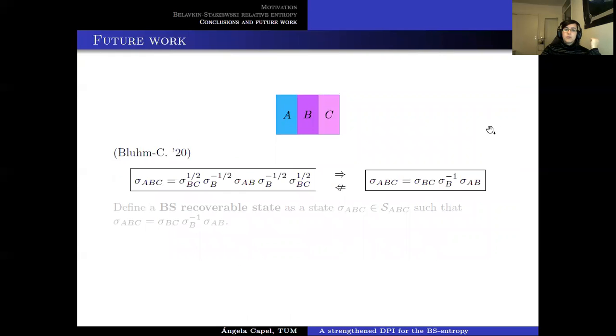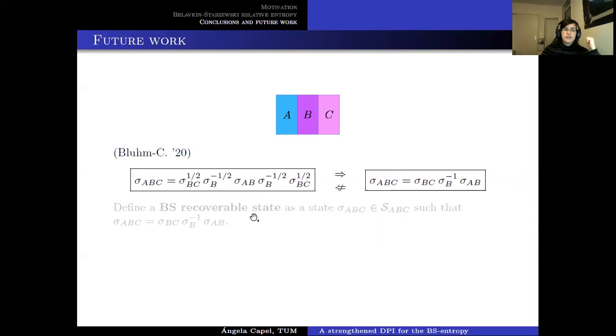So now, as we were seeing before, this equality here implies that the second expression holds. But the reverse, in general, we believe it to be false, because we know that there were some counterexamples between equality in the case of BS recovery map and equality in the case of PETZ recovery map.